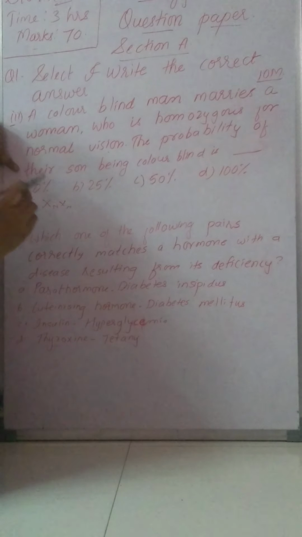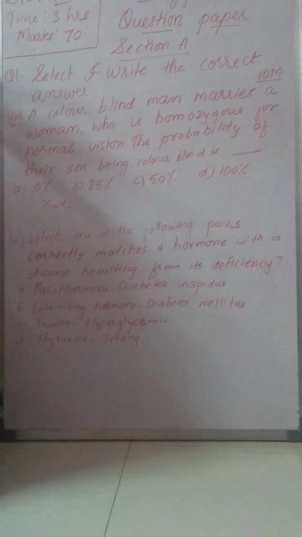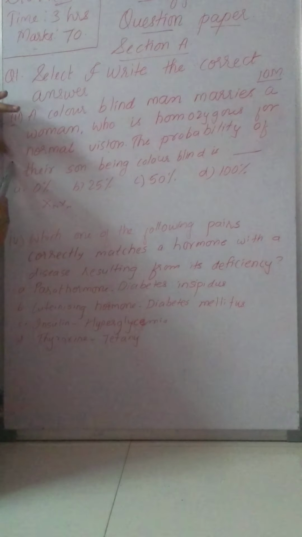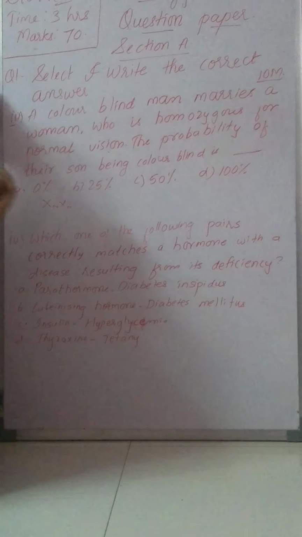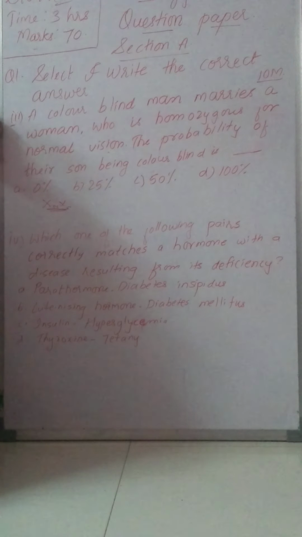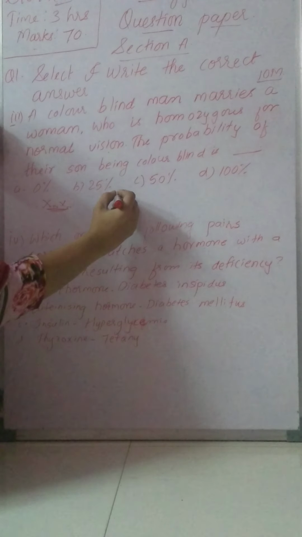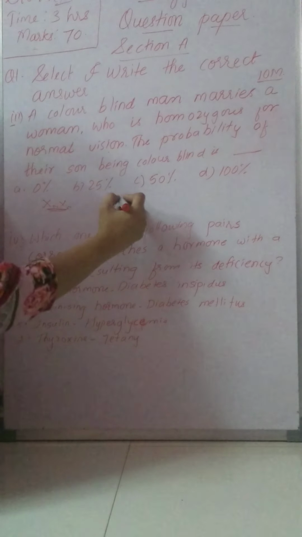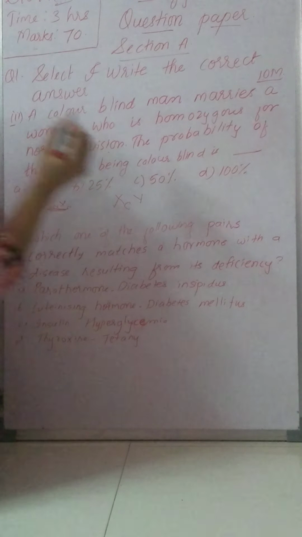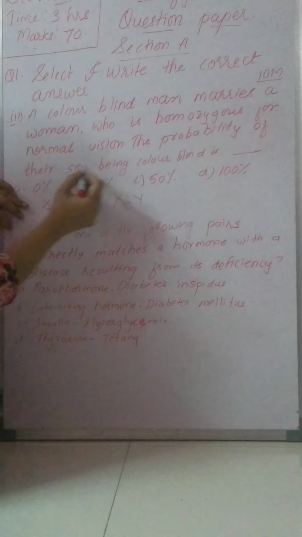So what will be the probability of the son being colorblind? See here, as you know, this disease is present on the X chromosome. Now the female has both X chromosomes normal, and the male has an X that has the disease, but our question is the probability of their son.